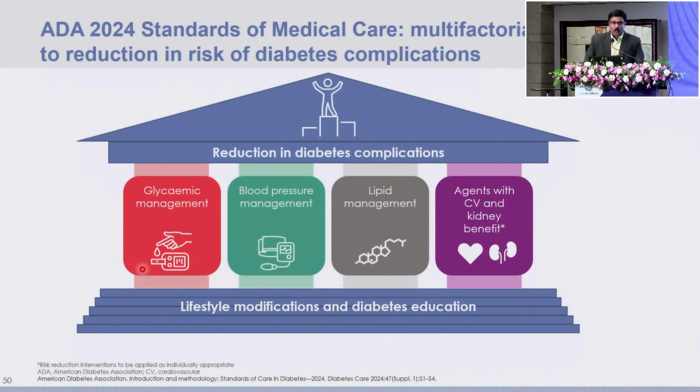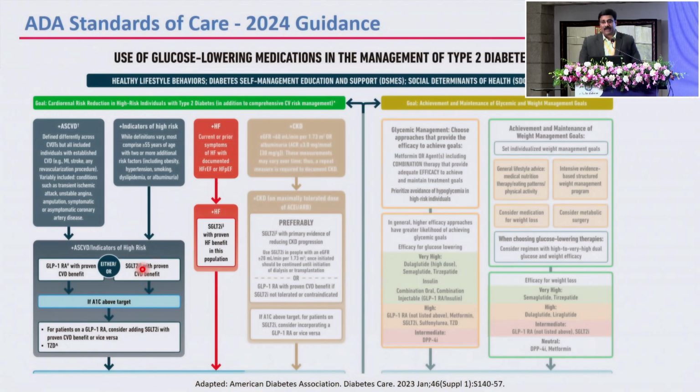But what is more important is, it's not a single factor management. It's sugar control, BP control, lipid control, and additional drugs to prevent further heart disease. Even RAS inhibitors are very, very important. So don't look at one aspect. The diabetologist doesn't stop with just controlling the HbA1c. You should look at prevention of heart disease and kidney disease, which I think should be paramount in your mind.